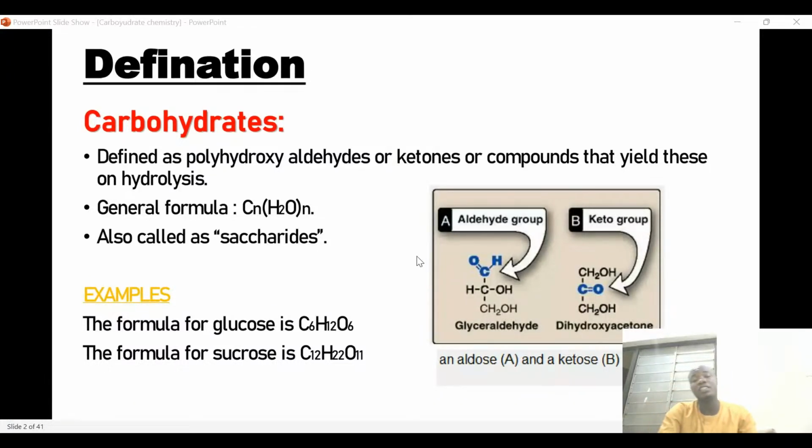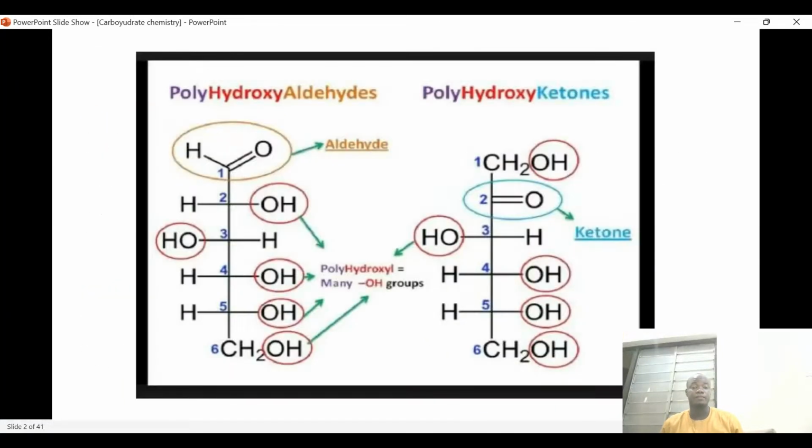So, ladies and gentlemen, in this slide, we were able to define carbohydrates. A carbohydrate is a fully hydroxyaldehyde or fully hydroxyketone, or any compound that produces such on hydrolysis. From the image, we can clearly see that we have an aldehyde functional group and a ketone functional group. For the aldehyde functional group, there must be a free hydrogen attached to the carbonyl carbon. And for the ketone, it is another alkyl group, so two different alkyl groups are attached to the carbonyl carbon.